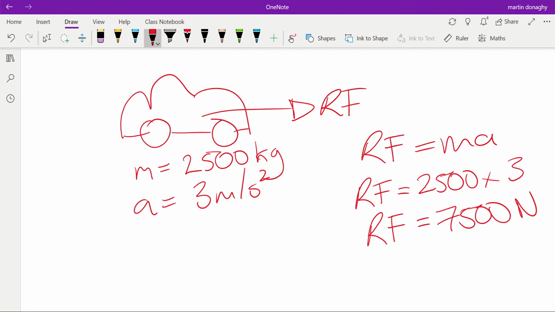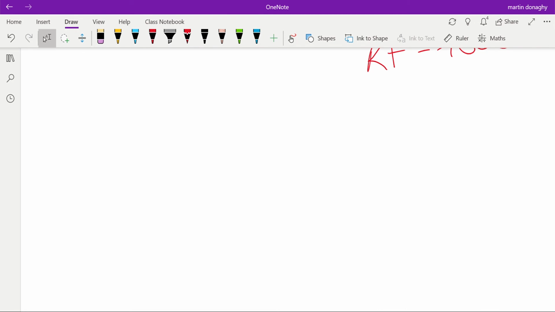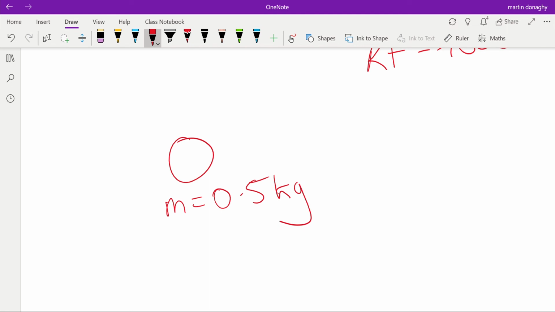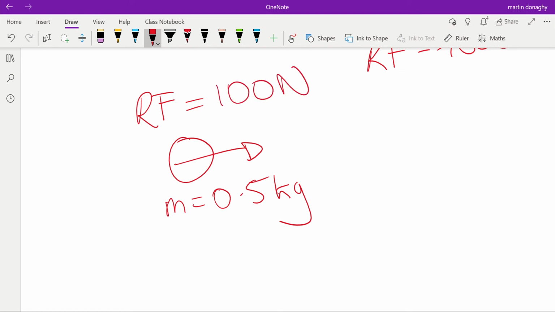Okay, let's do a couple more examples before you listen to some questions. Let's say we have a ball of, let's keep it simple for now, 0.5 kilograms, and we're told that the resultant force on it in this direction is equal to, let's make it 100 newtons.